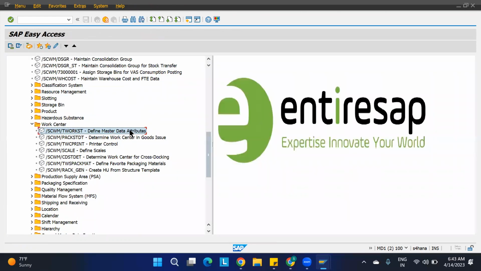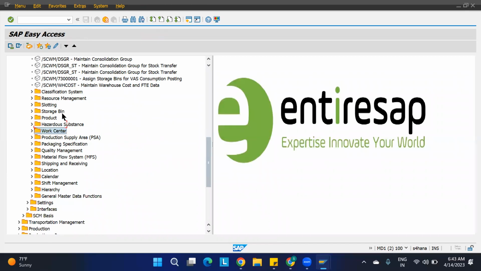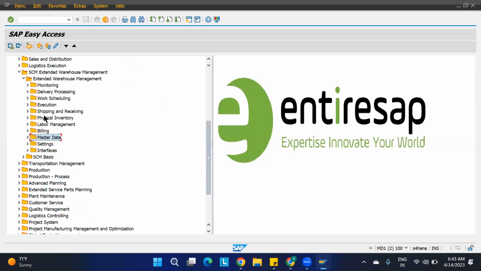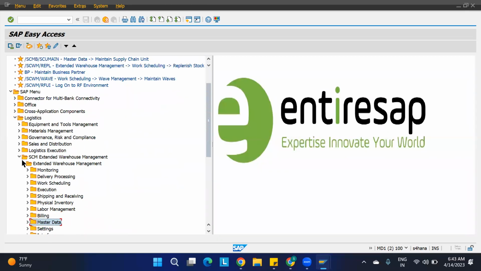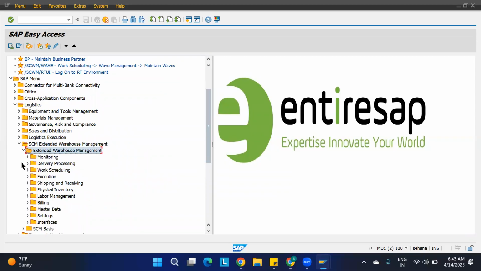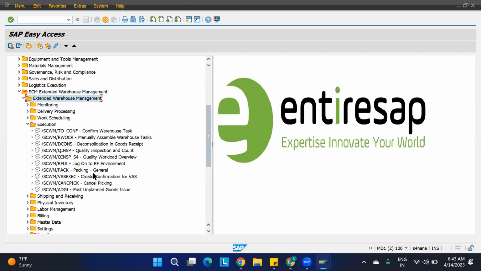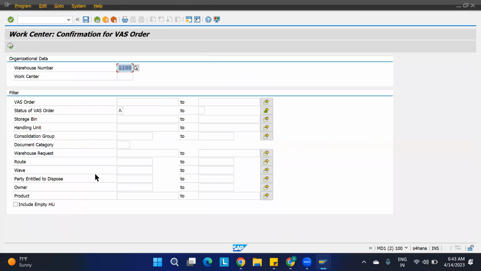Now I'm going to tell about the layout. We'll open the VAS layout here. Go to extended warehouse management, then execution. Under the execution, you're going to get the value added service, and an icon is available, create confirmation for the VAS. VAS EXEC, this is the transaction we're going to use for looking at the VAS.